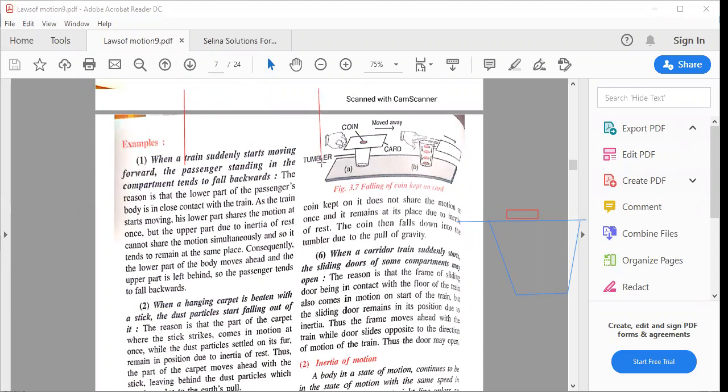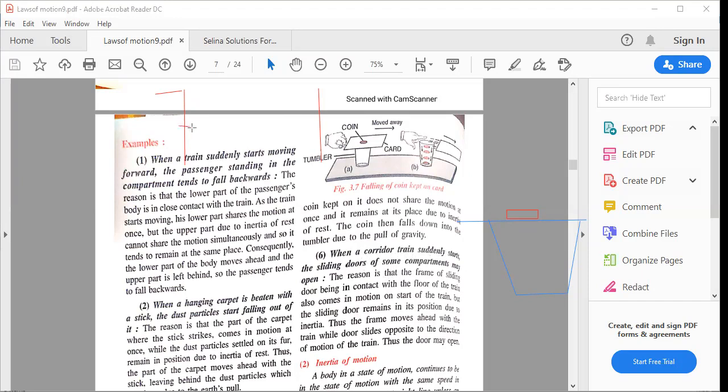Okay. Now what happens? The frame. So there is a frame. The door is attached to the frame. And normally what you do, you try to put the, it's like a sliding door, okay? तो डोर को पुश करके तुम फ्रेम के अंदर घुसा देते हो. That is the sliding door concept. Now what happens when a corridor train suddenly starts, the sliding door of some compartments may open.